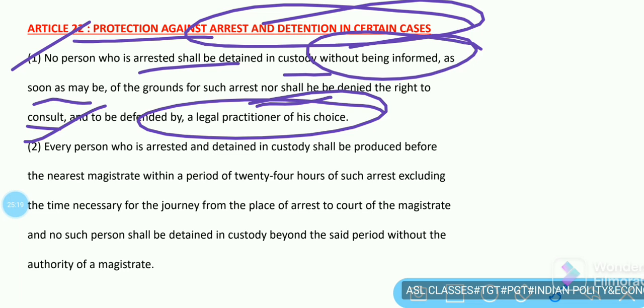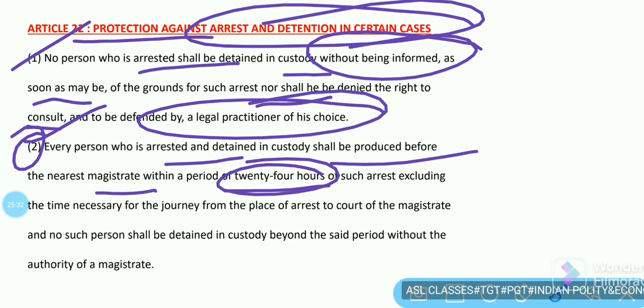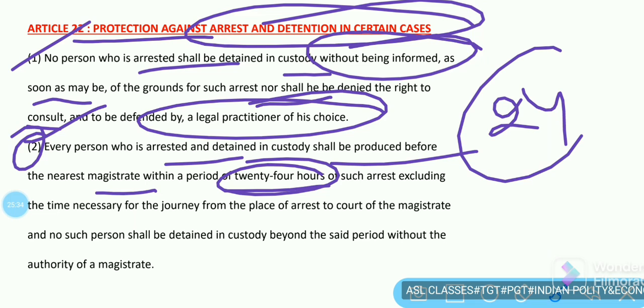Clause 2 says that every person who is arrested and detained in custody shall be produced before the nearest magistrate within a period of 24 hours. This is important.